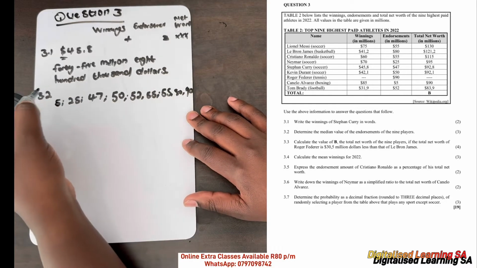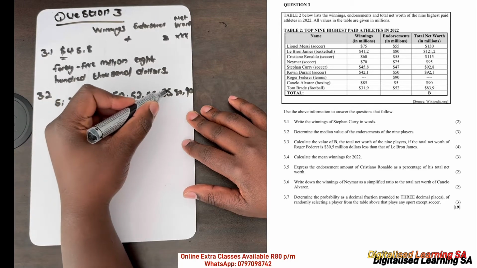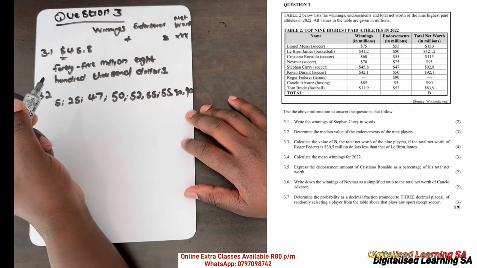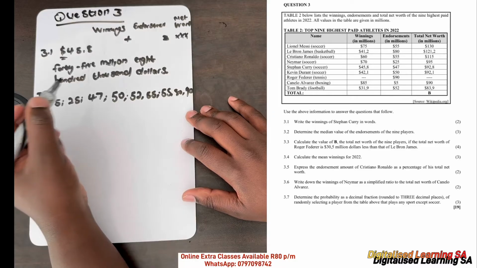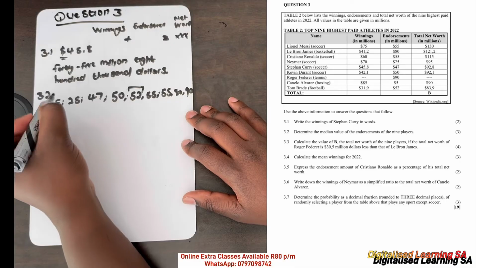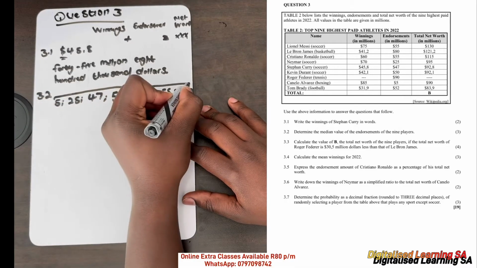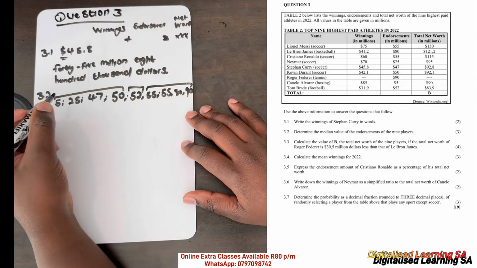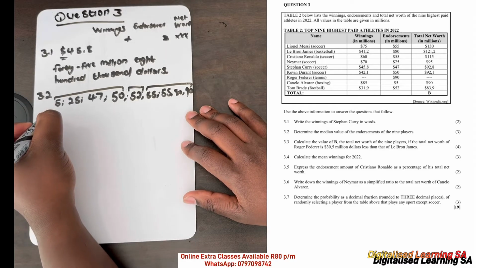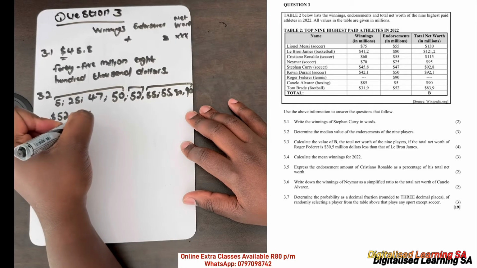In total they need to be 9: 1, 2, 3, 4, 5, 6, 7, 8, 9. So the middle value, or the median in this case, will be 52, because we have 4 this side and 4 this side. Remember, it's in millions, so it will be 52 million.